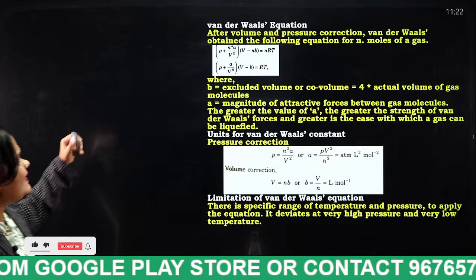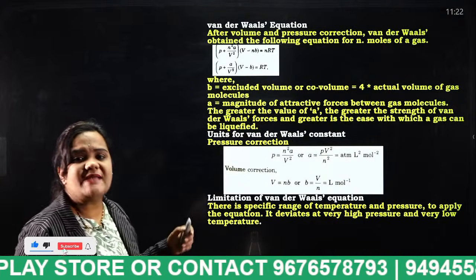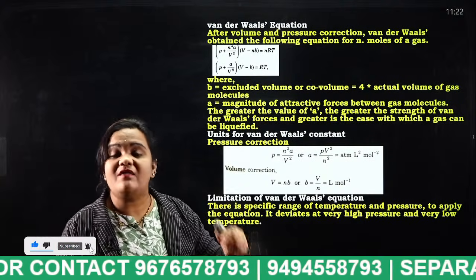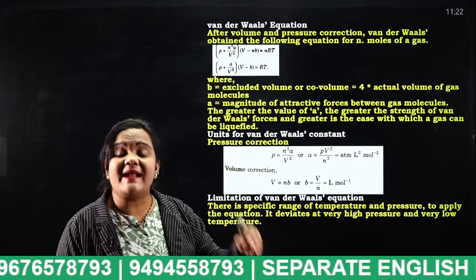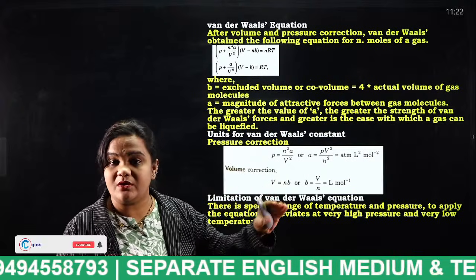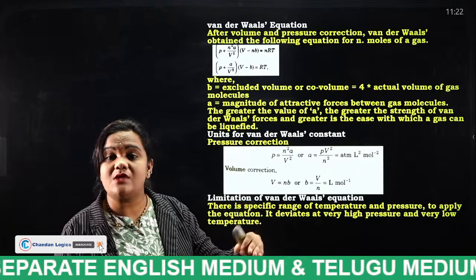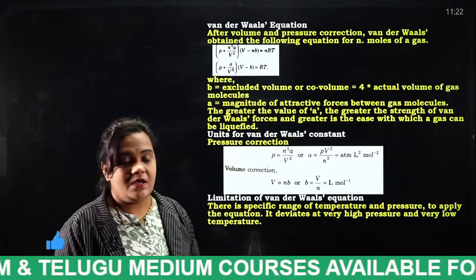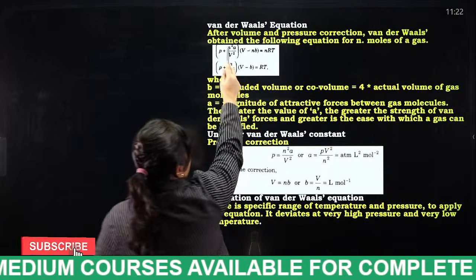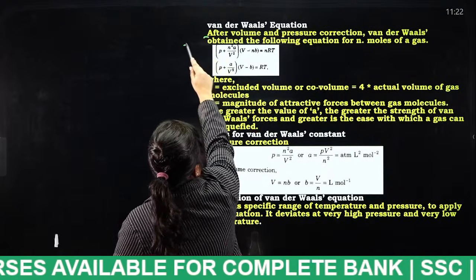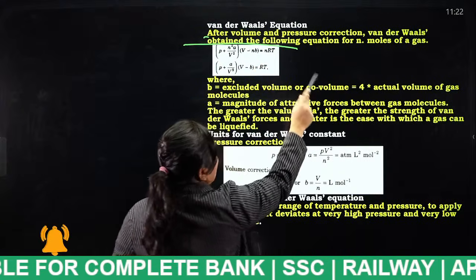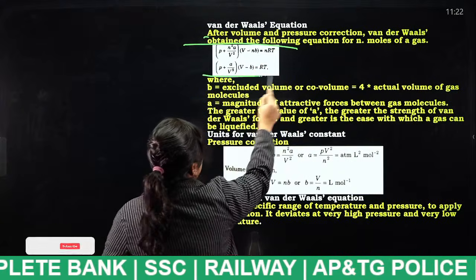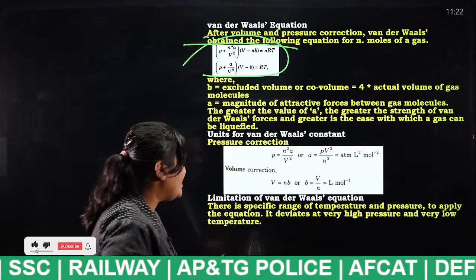So these are the van der Waals equation. I have told you what van der Waals forces actually are. Van der Waals forces are the attractive forces between molecules. Attractive forces of molecules are considered as van der Waals forces. After volume and pressure correction, van der Waals obtained the following equation for n moles. So these are the van der Waals equation. This is not that important.